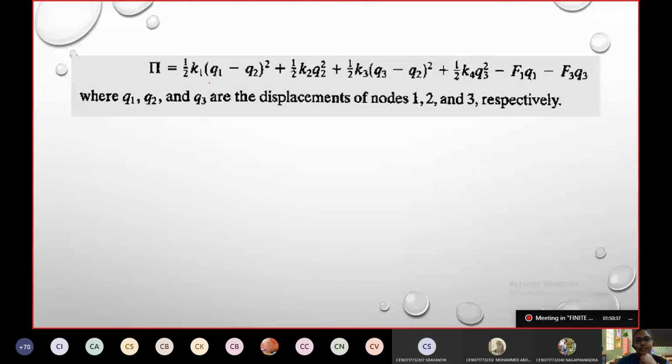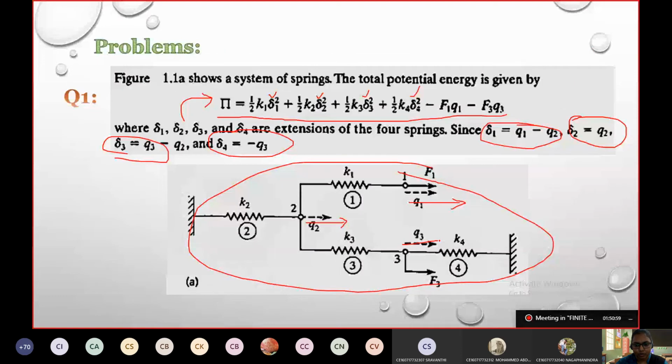Now, in this equation, we have the terms Q1, Q2, Q3 in the whole equation, right? Now, what are those Q1, Q2, Q3? If you see in the figure, they are the extensions at the particular nodes, not the springs.